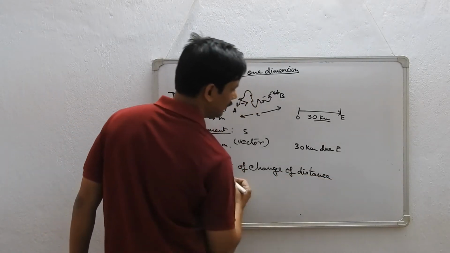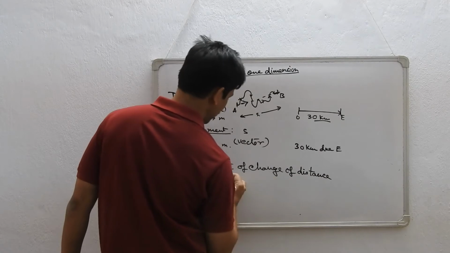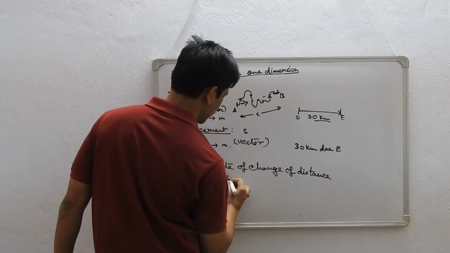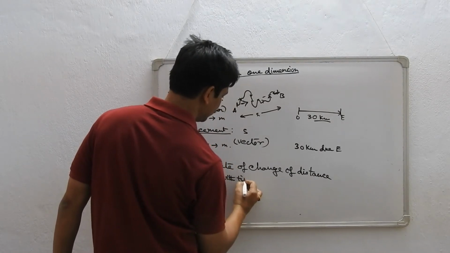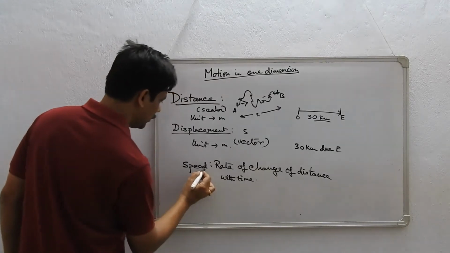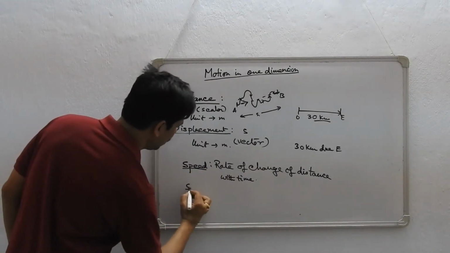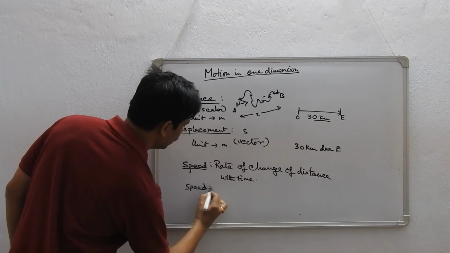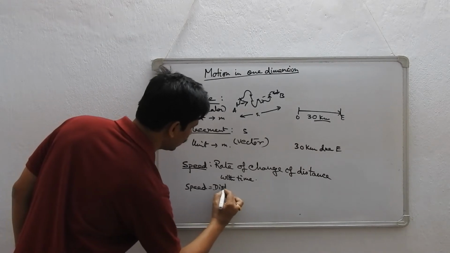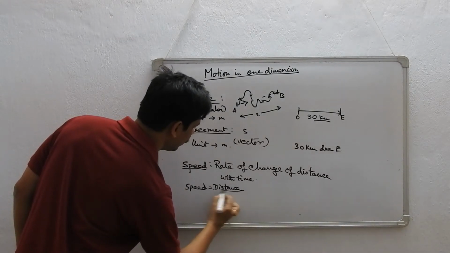Of course, rate means time rate, so we can also write distance with time. Rate of change of distance with time is called speed. So speed is equal to distance by time.